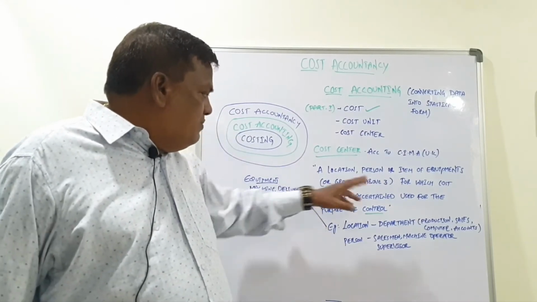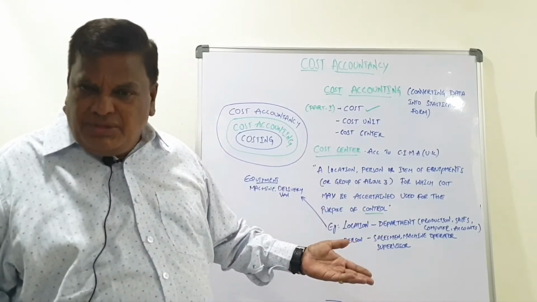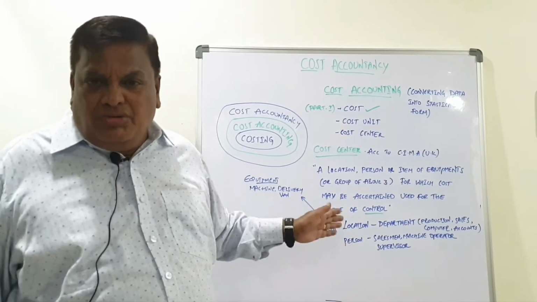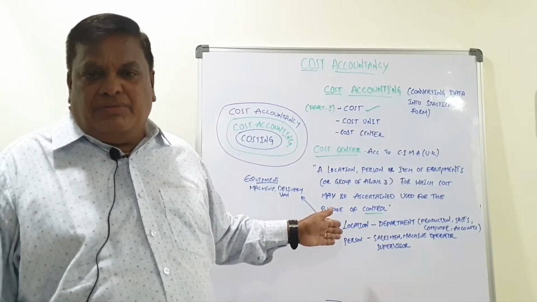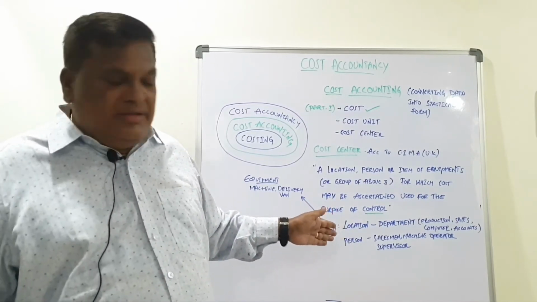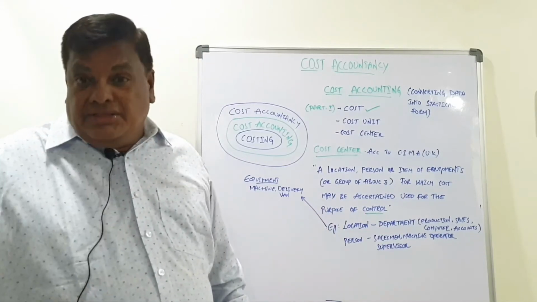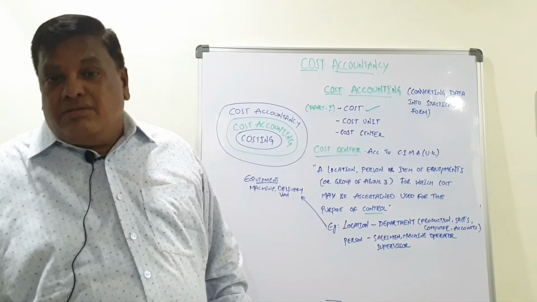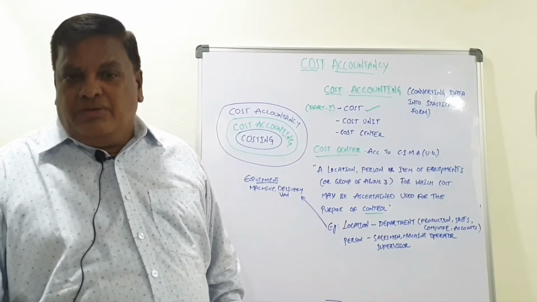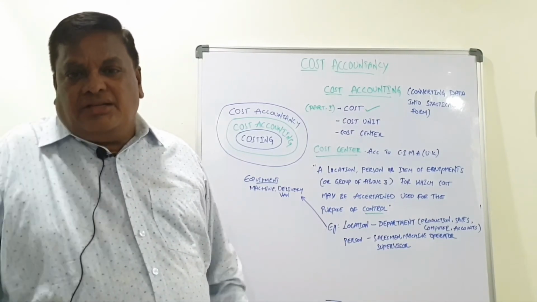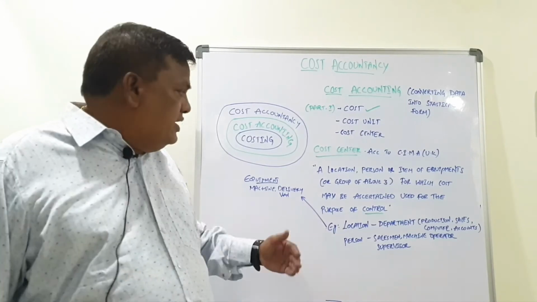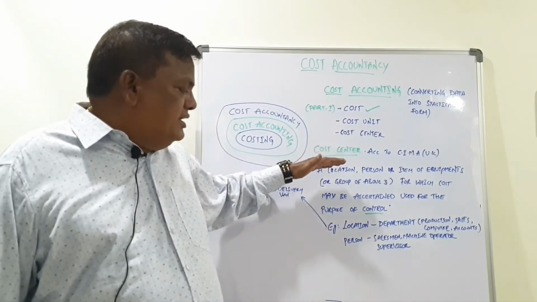Then equipment means what? Machines. Nothing but machines. According to the nature of the industry, they use the machines for operation, for converting raw material into finished goods. They are called equipment. Delivery vans in the sales department, because goods are sent to the consumer center with vehicles, vans. They are also called equipment. Per van also they will ascertain the cost. This way it is called a cost center.